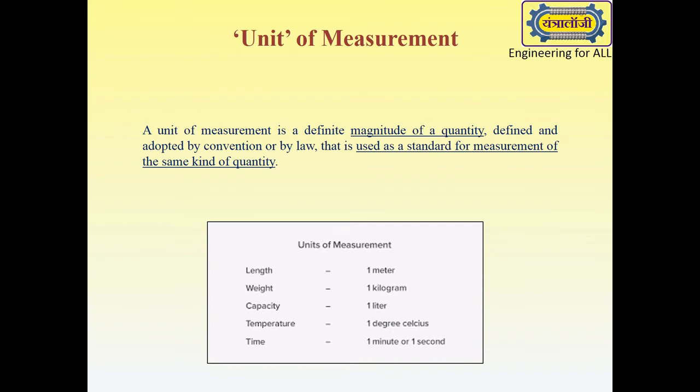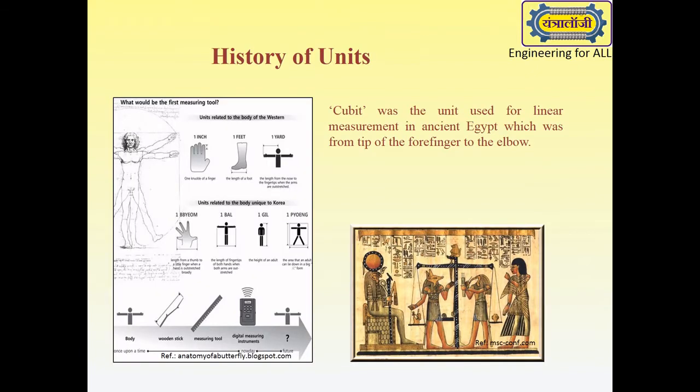Unit of measurement. A unit of measurement is a definite magnitude of quantity defined and adopted by convention or by law that is used as a standard for measurement of the same kind of quantity. History of units takes us back to ancient times where distance measurement was done using different body parts worldwide and weight measurement was done using a beam scale.